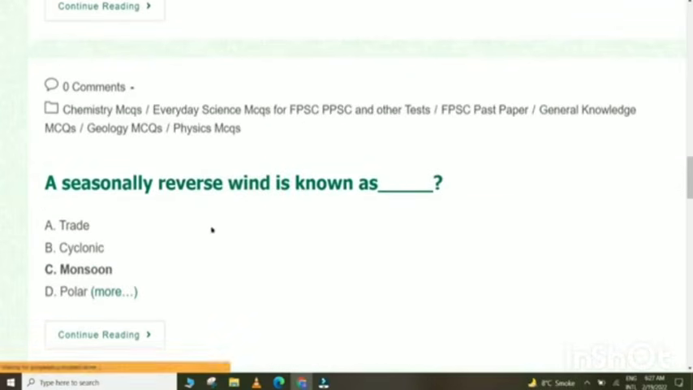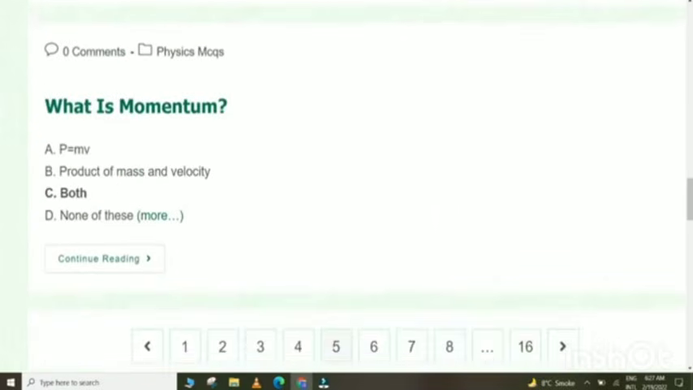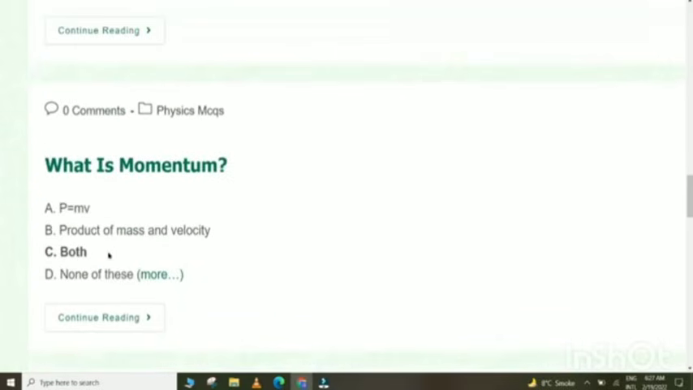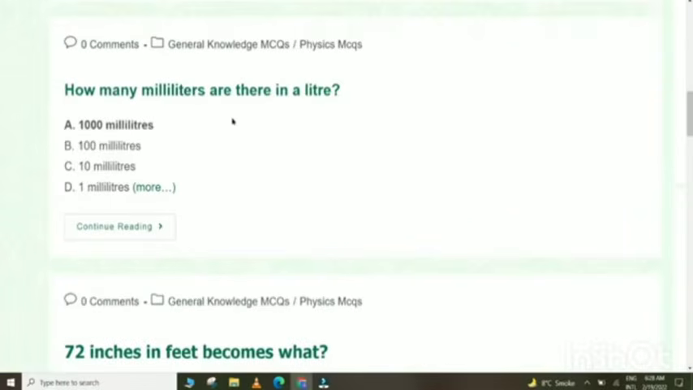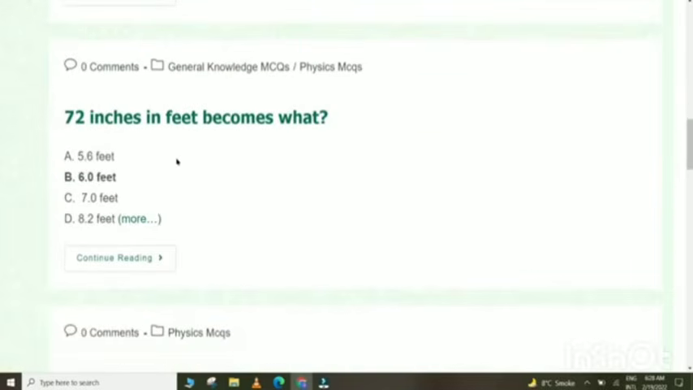A seasonal reverse wind is known as monsoon. What is momentum? P is equal to mv, the product of mass and velocity. Both A and B are the correct answers. What is the unit of impulse? NS. How many milliliters are there in a liter? 1000 milliliters. 72 inches in feet becomes what? 6 feet.